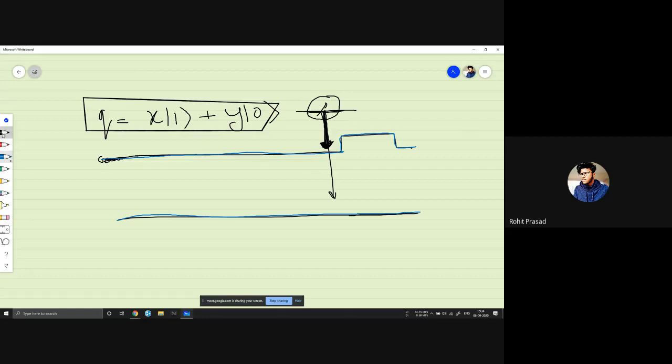So when we make the measurement, whether it is 1 or 0, it collapses into one of the states. Let's say this is 1 and this is 0. We can't measure the superposition of this thing; the only thing we can measure is this. Imagine that this thing is a photon. It's in superposition, and this is an X polarizer, and this is a Y polarizer. This is X polarized, and this is Y polarized.